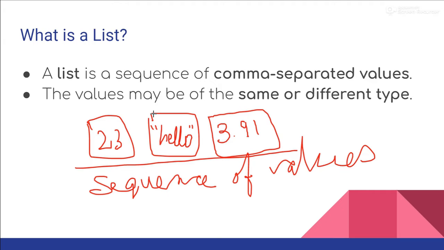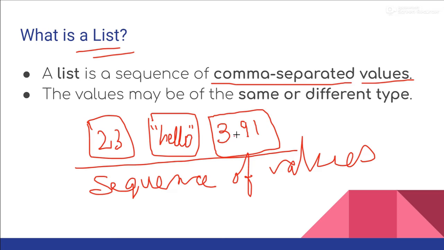So a list can contain any kind of data. A list is a sequence that can contain any kind of data. It doesn't have to be a character, a fruit, or anything else. For example, in a sequence of fruits the data must be fruits. In a sequence of characters, or a string, the data must be characters only. But in the case of a list, it can be anything. We can even store a list inside of a list, you will see in future. For now, just understand a list is a sequence of values, and those values are separated by commas as we write them in Python.